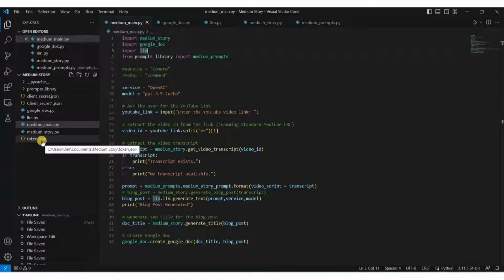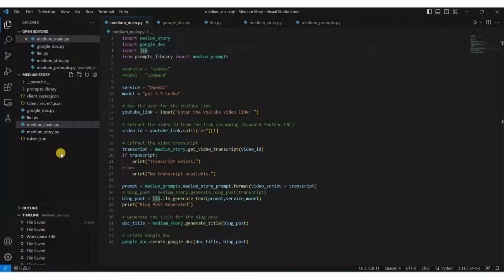So what we will do now, because this JSON file is from the previous Google account, right? So we will remove it, or delete it, or keep it somewhere else, so that we can use the new Google account. Otherwise, if we keep it here, then we cannot use the recent Google account that we have. We have just got the API keys, right?